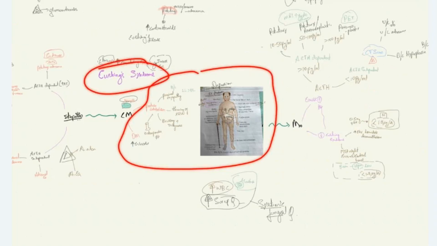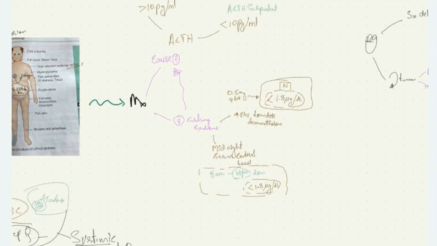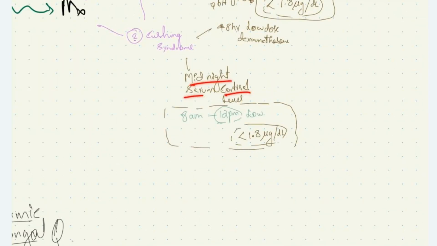Now, how to manage these patients? The investigations we have: first, we should confirm whether the patient has Cushing syndrome or not. Followed by that, we can proceed to find the cause of Cushing syndrome. How to detect whether the patient has Cushing syndrome or not? We do midnight serum cortisol level estimation. Normally, physiologically, the plasma cortisol level is high in the morning and low at midnight.